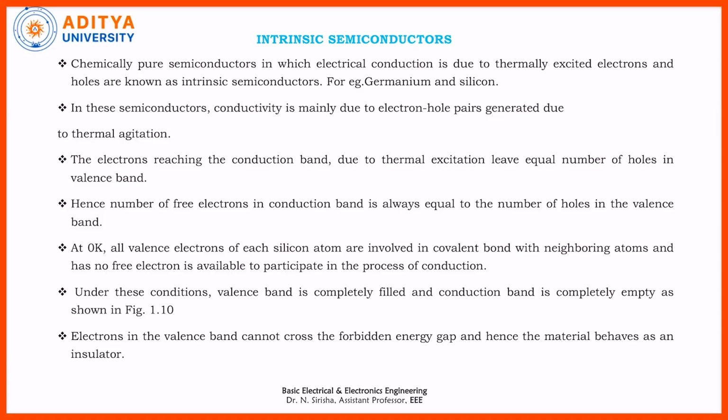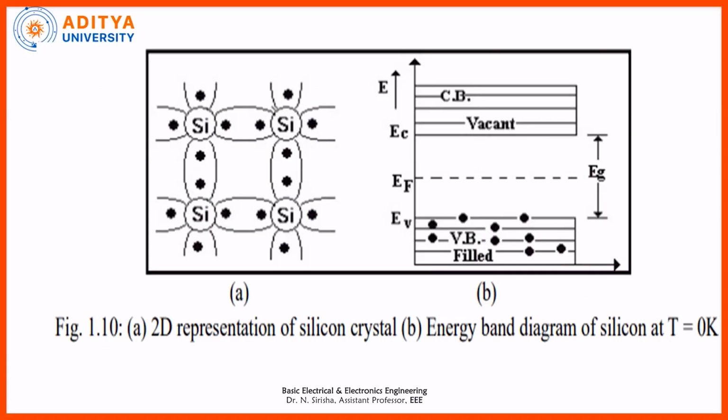At 0 degrees Kelvin, what happens? All the valence electrons present in a silicon or germanium atom form covalent bonds with the neighboring atoms. Therefore, no free electrons are available for the conduction process. So, under these conditions, the valence band is completely filled and the conduction band is completely empty. Here, electrons in the valence band cannot cross the forbidden energy gap. Therefore, these materials act as insulators.